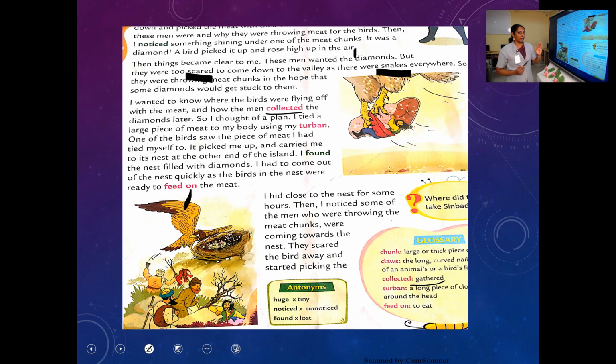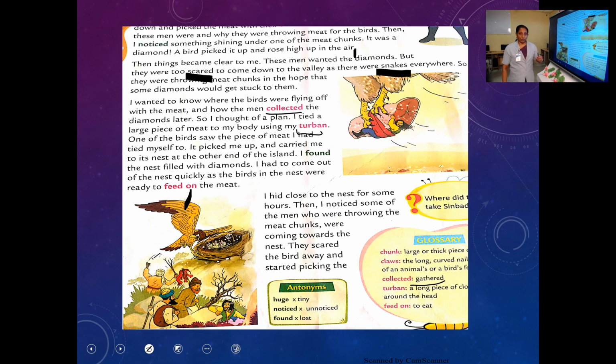So I thought of a plan. Sinbad also wanted to have some diamonds. Isn't it? If you are in that place, you will also think like that. I also feel so. I should also get some diamonds. So like that, Sinbad thought of a plan. So what did he do? I tied a large piece of meat to my body using my turban. One of the birds saw the piece of meat I had tied myself to. It picked me up and carried me to its nest at the other end of the island.